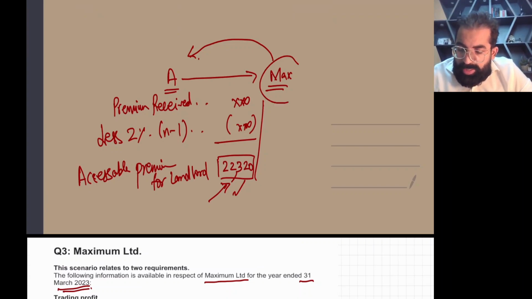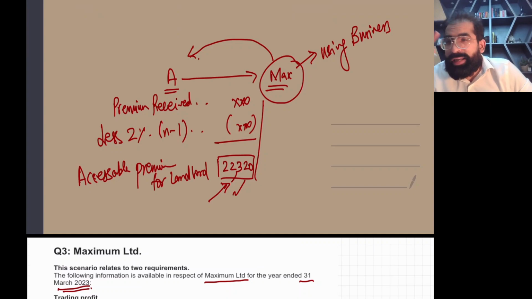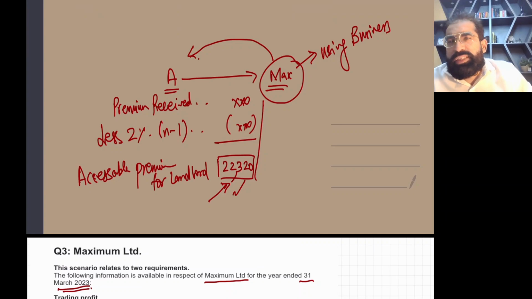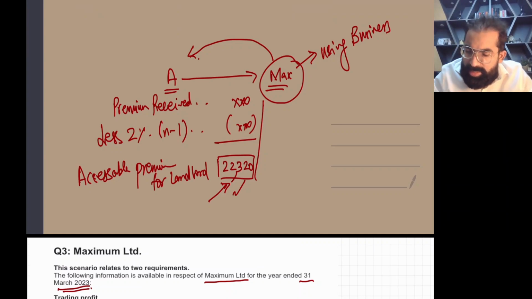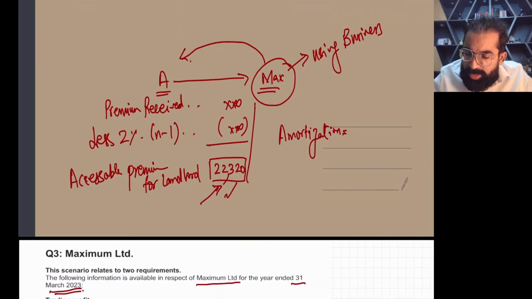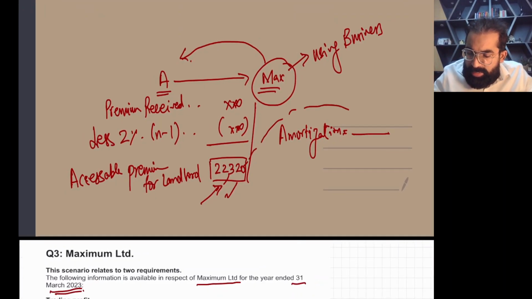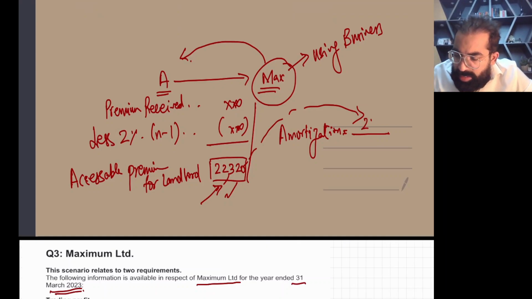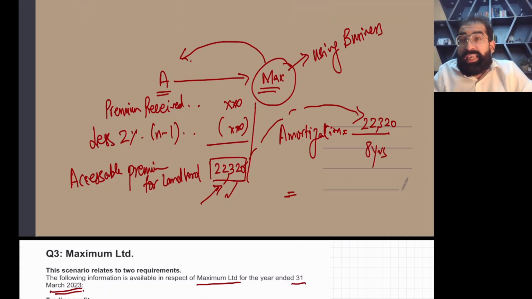Now come here. We are Maximum Limited, and we are using this premises for business purposes. We are not doing letting business at all. In that case, amortization of lease premium is allowed. The amortization formula is: the assessable premium for landlord in the numerator, so 22,320, divided by the lease term of 8 years.